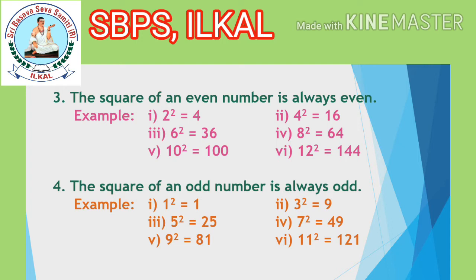Fourth property. The square of an odd number is always odd. For example, 1 square is equal to 1. 1 is an odd number. Its square you got is again odd. 3 square is equal to 9. 3 is an odd number. Its square is equal to 9 you got. 9 is again odd. In the same way, if you consider still more examples, you will get an odd number itself as its square, because the square of an odd number is always odd. That is, 5 square is equal to 25, 7 square is equal to 49, 9 square is equal to 81, 11 square is equal to 121.